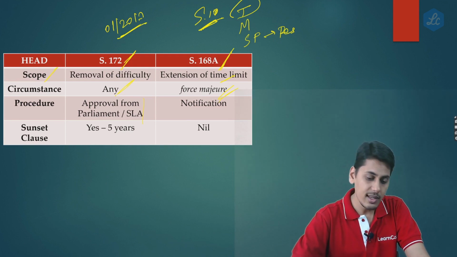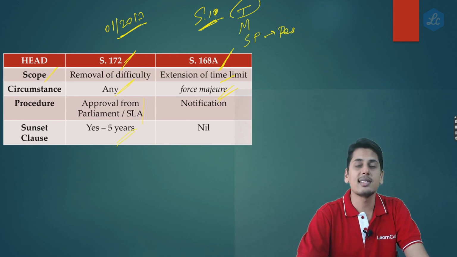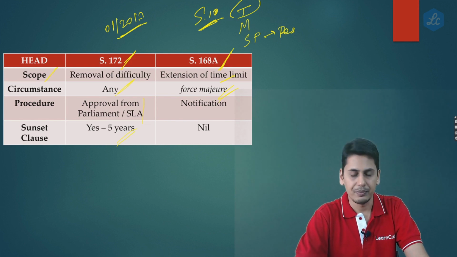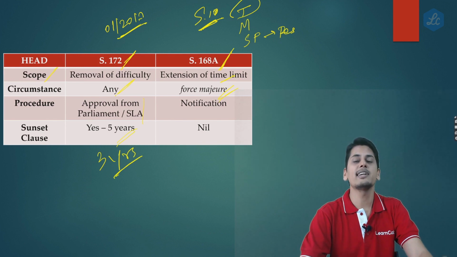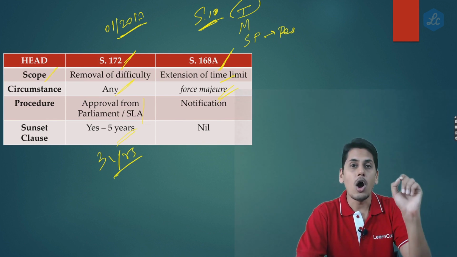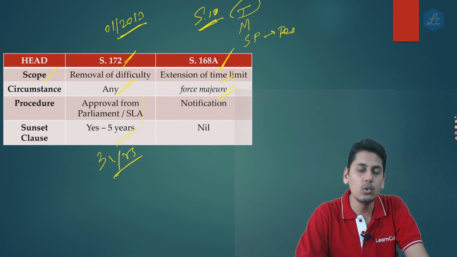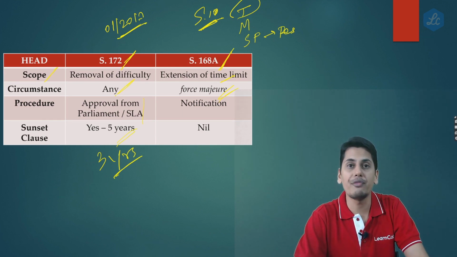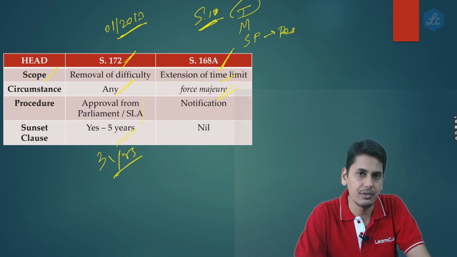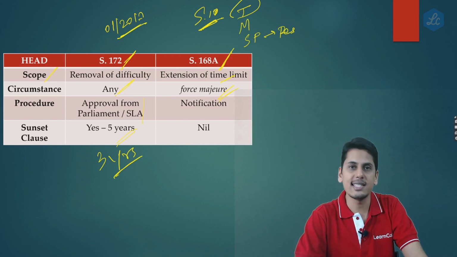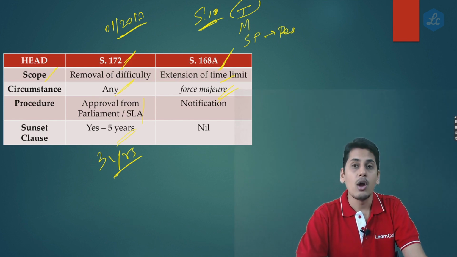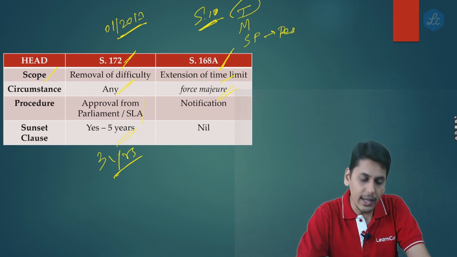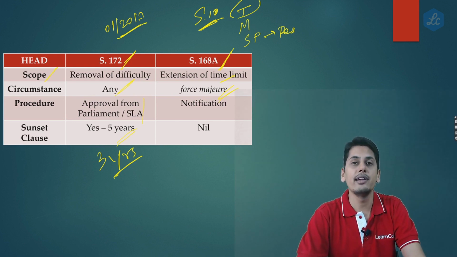Sunset clause. Yes, under section 172 there is a sunset clause of 5 years. Friends, earlier the sunset clause was 3 years. Now it has been extended to 5 years. That means orders under section 172 can be passed only up to a period of 5 years from the date of implementation of GST. So from 1st July 2017 plus 5 years, that is 30th of June 2022. Only till 30th of June 2022 can orders under section 172 be passed.